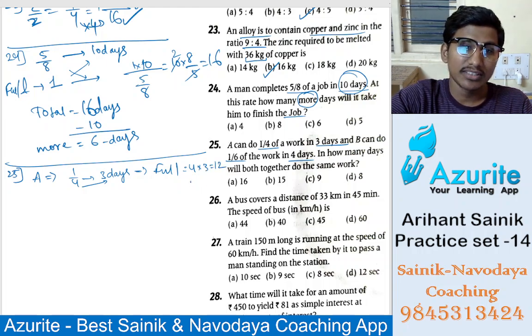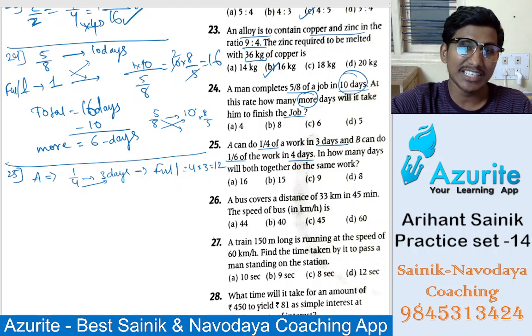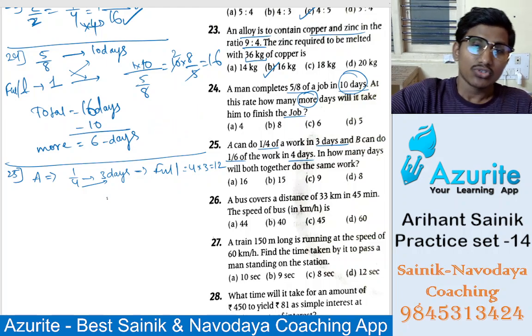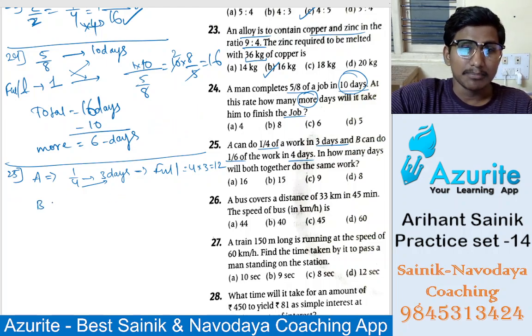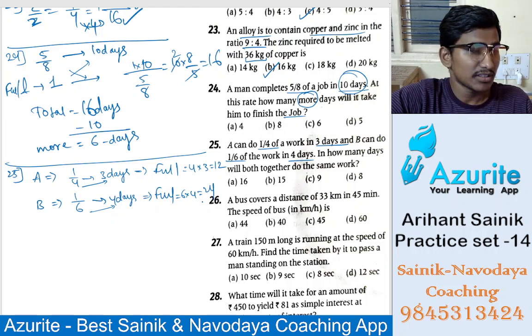Here also we can do this. Like 5 by 8 in 10 days, you just take the 5 and 8 reversed and you get the answer directly. And B does 1 by 6 in 4 days, so the full work will be 6 4s are 24 days. Understand?